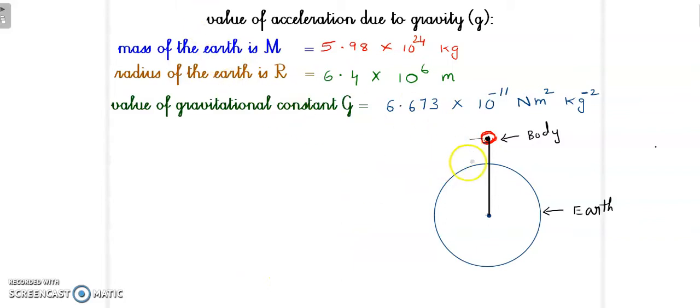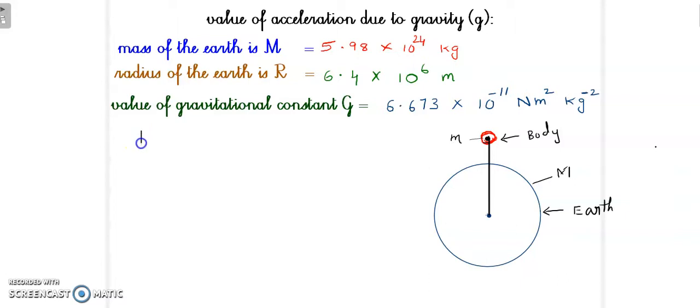Okay, and let us suppose the mass of this Earth is capital M, and the force of attraction between this body and this Earth, and the attraction is caused by the gravitational pull.